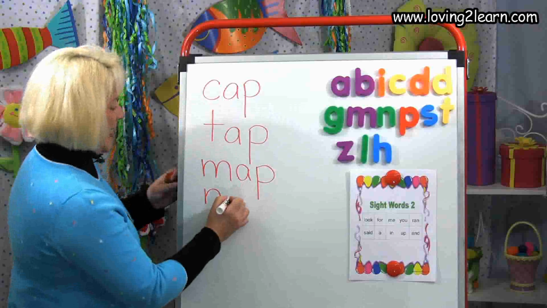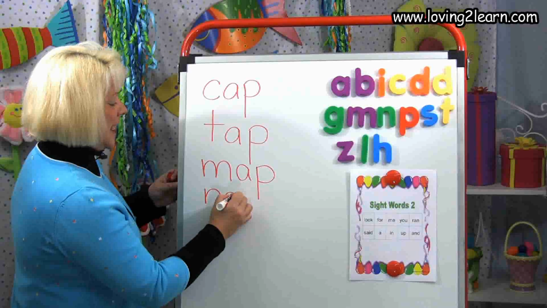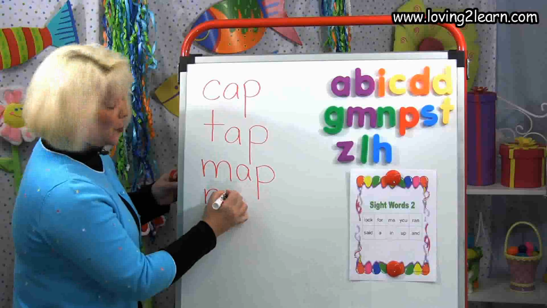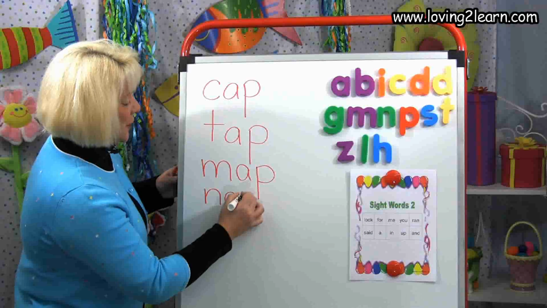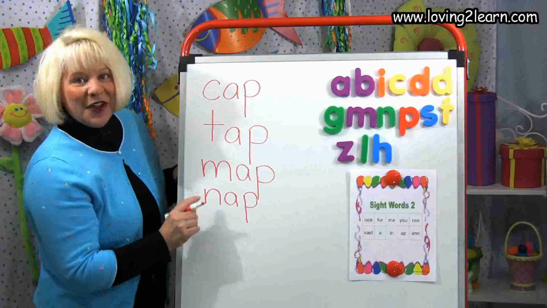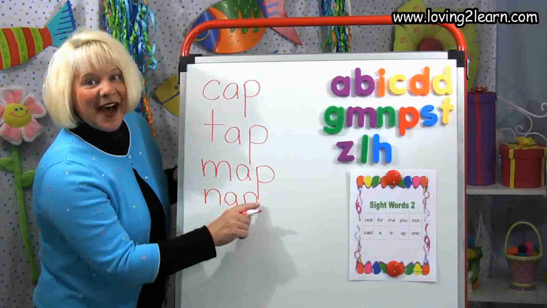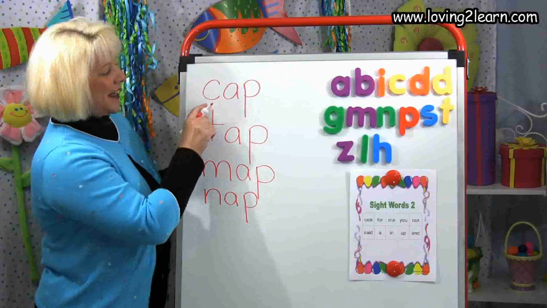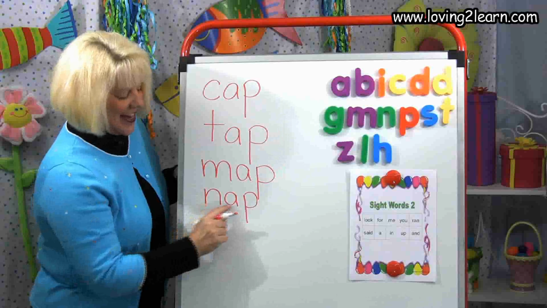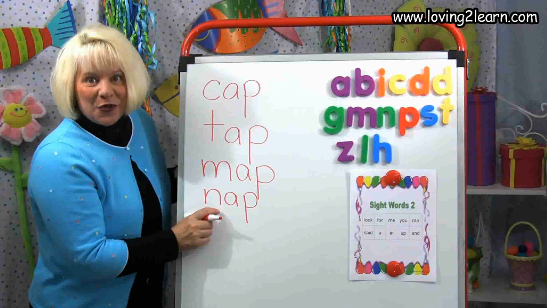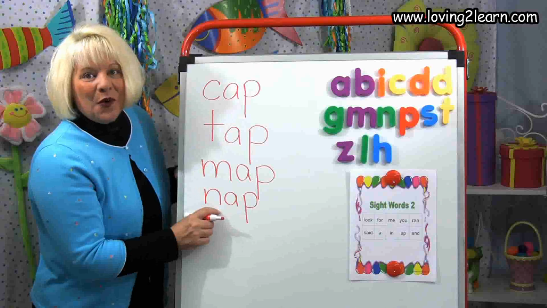App. There's that app chunk. Straight line down. Circle around, straight line down, circle around on top. There's the word nap. Read the words with me. Cap, tap, map, nap. We just wrote a lot of the app chunk words.